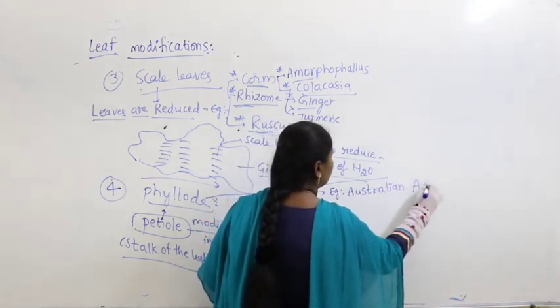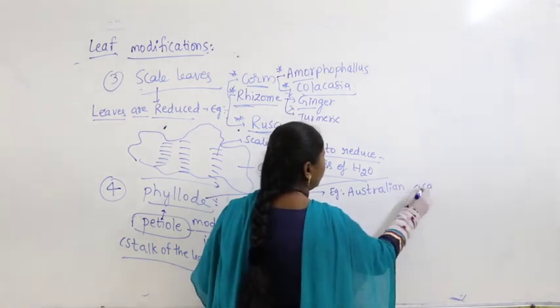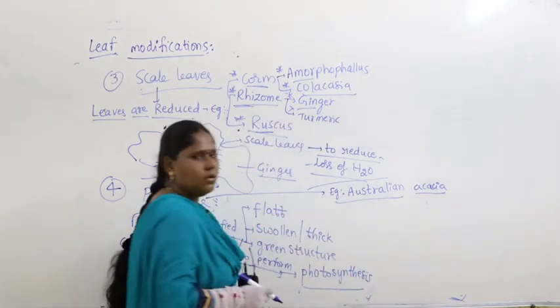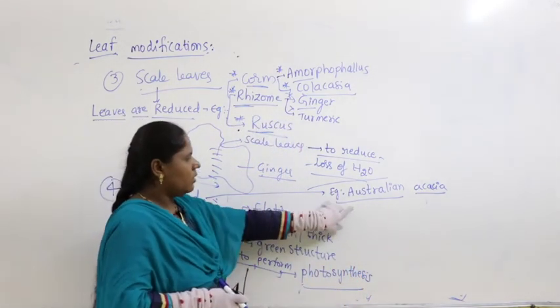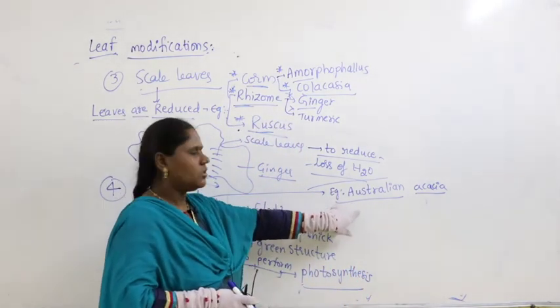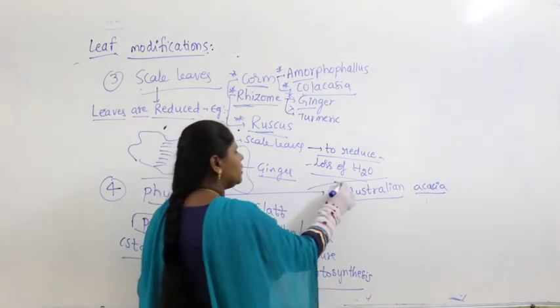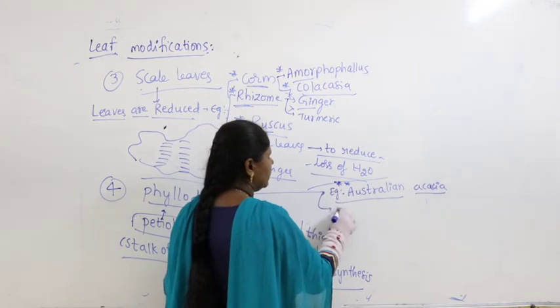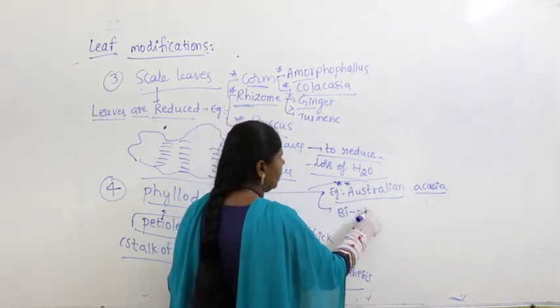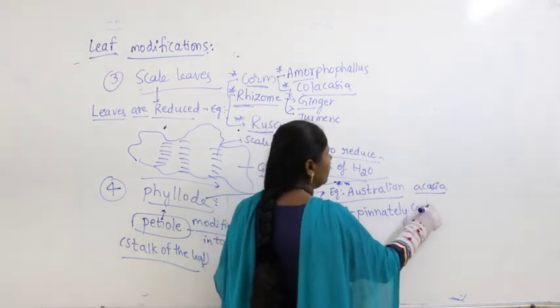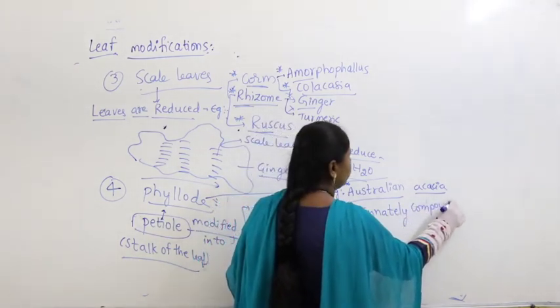Species name you have to write with a small letter, acacia. Right. So, what do you find here? In Australian acacia, what happens here? Initially on the stem, we can see bipinnately compound leaves.